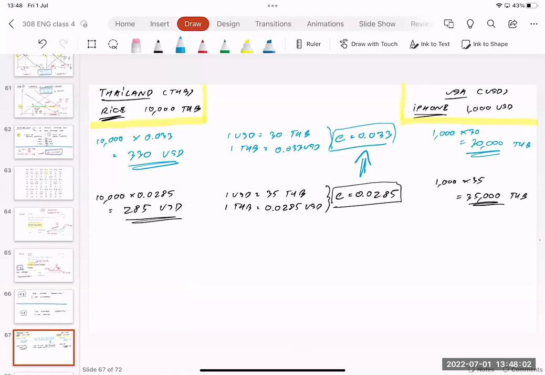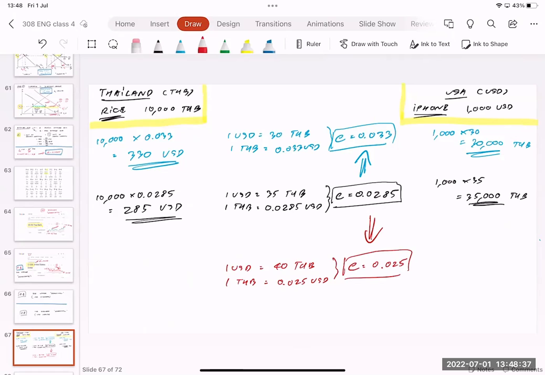Okay, go to the other case. If the nominal exchange rate changes again, right now 1 US dollar equals 40 baht. The dollar becomes stronger. If you divide 40 on both sides, 1 Thai baht equals 0.025. In this case, the Thai baht becomes weaker. E equals 0.025. The value of E is reducing, so the Thai baht becomes weaker.